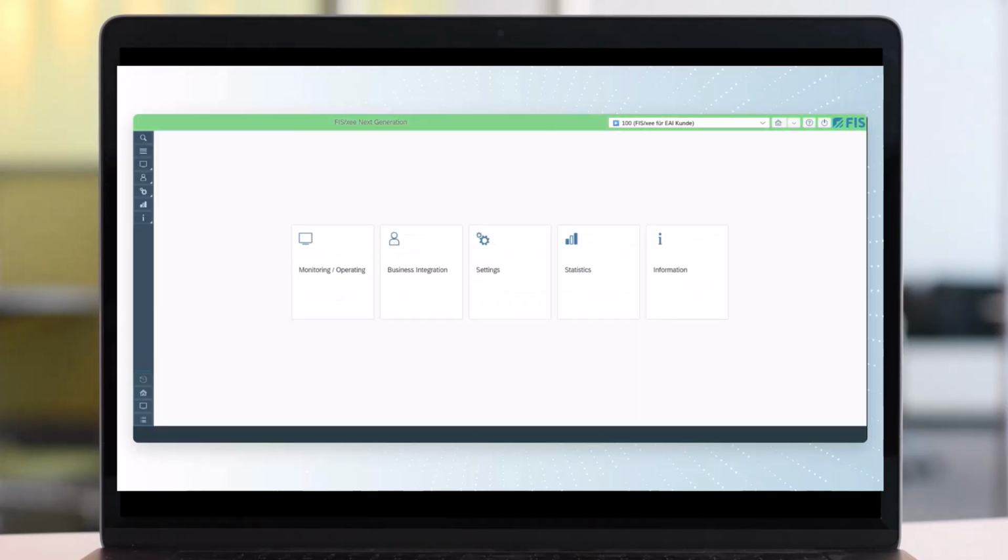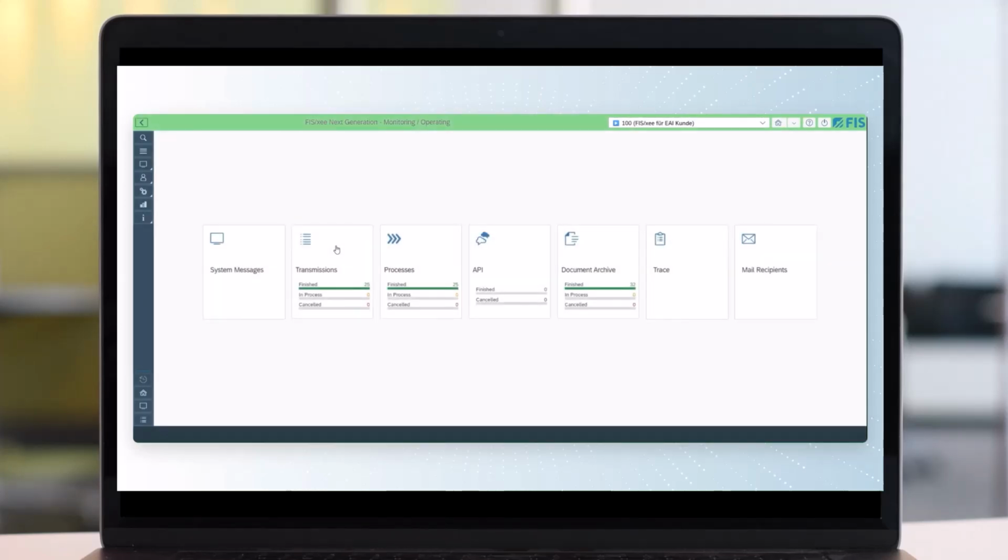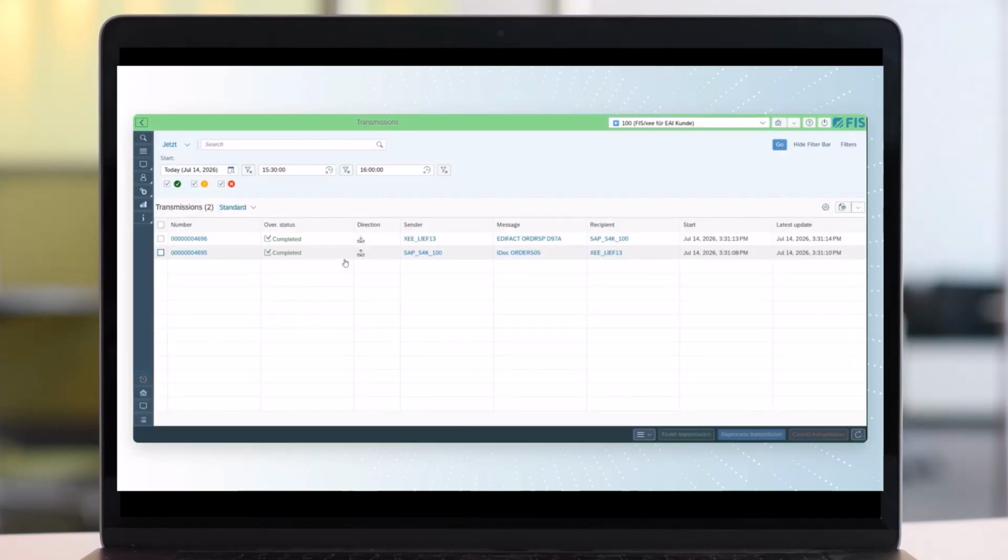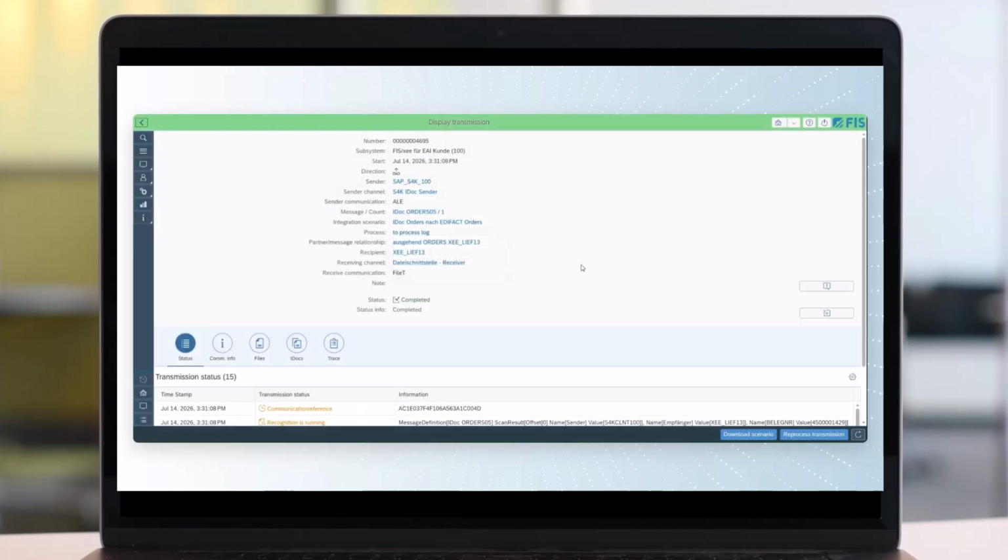But what happens next in the background? Volker takes us through his FIS-XEE Next Generation portal. In the monitoring section, he can view all document flows in real time. Here, too, is the outgoing message relating to his order. FIS-XEE handles the entire transmission automatically.